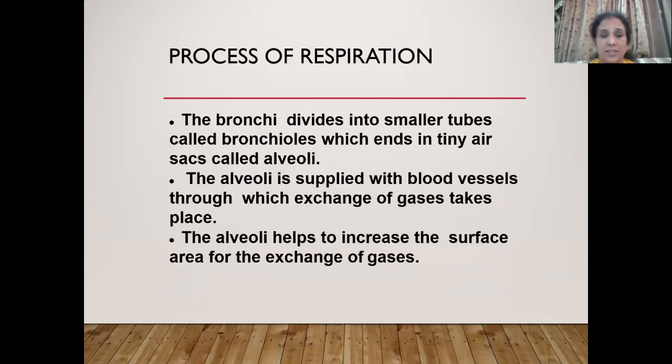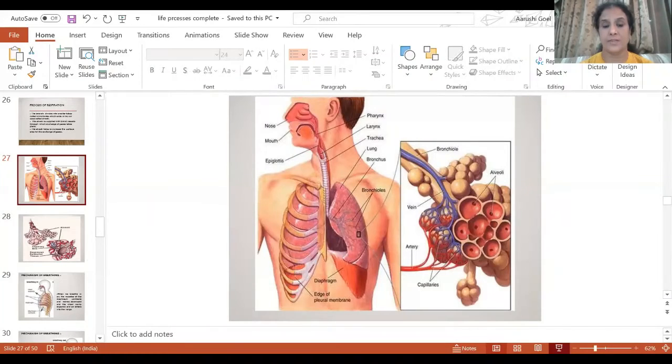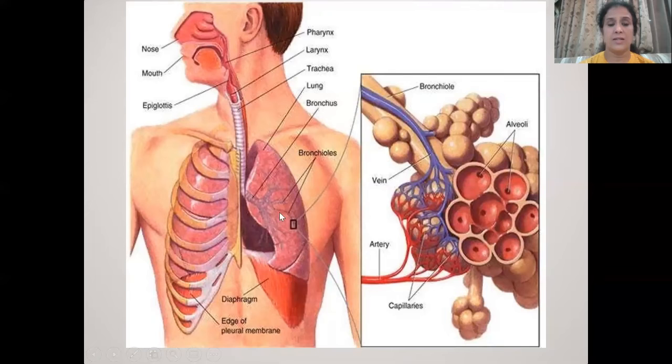Whatever the respiratory surface is, it should have certain characteristic features. For example, it should be as thin as possible so that diffusion can occur easily. It should be kept moist. It should be as large as possible. And it should be richly supplied with blood vessels. You can see how our lungs are divided into these balloon-like structures. These are known as alveoli.